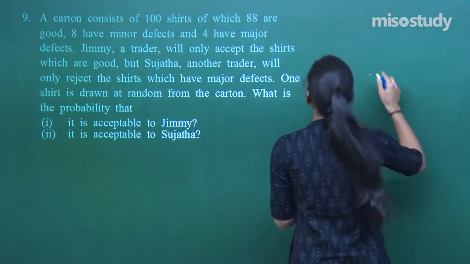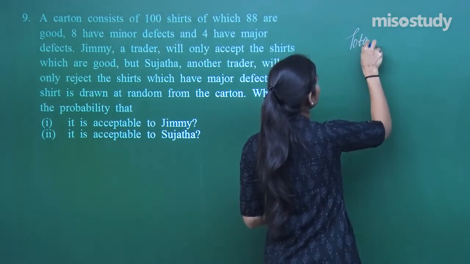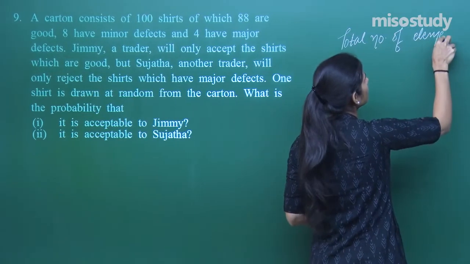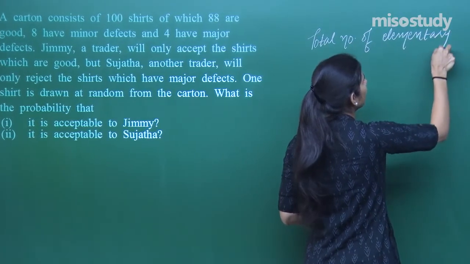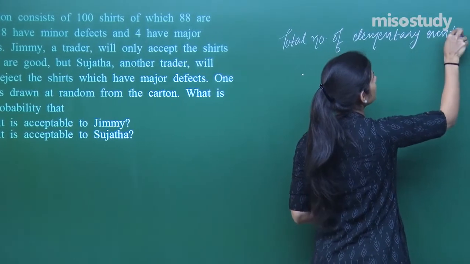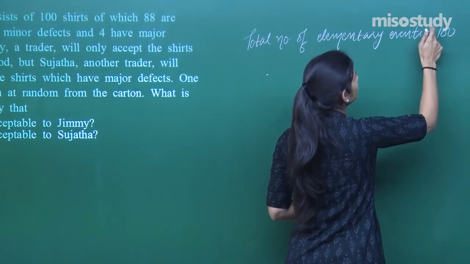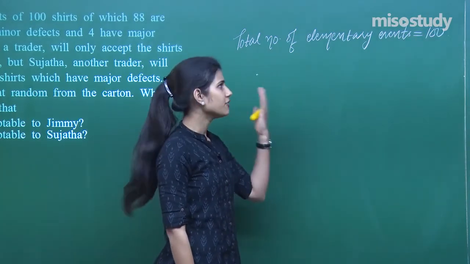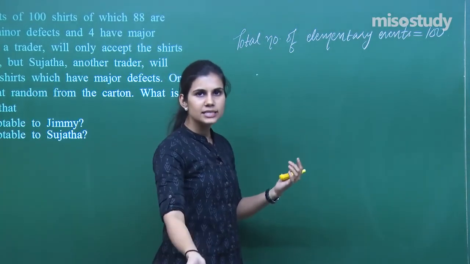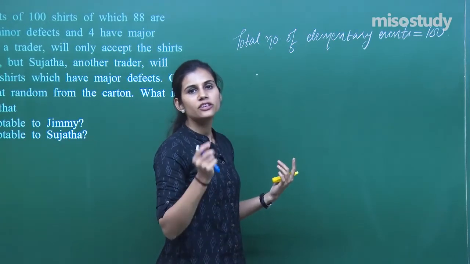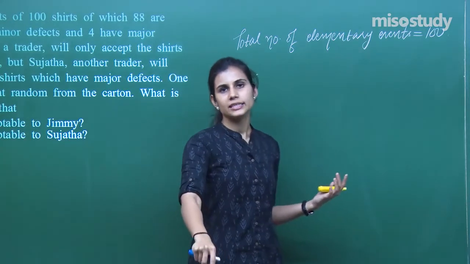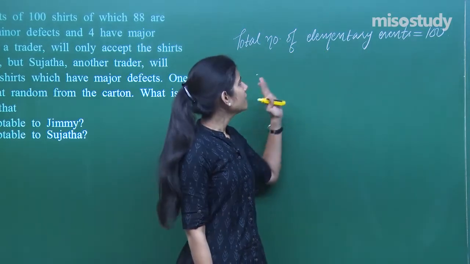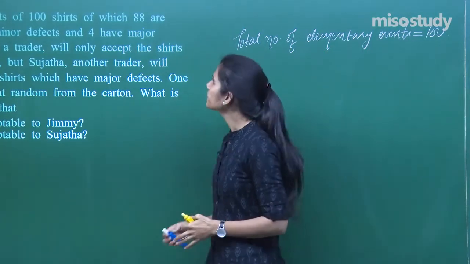So total number of elementary events over here is what? Total number of possible outcomes are what? 100, because 100 shirts are there and any shirt can be withdrawn when you go to the box and withdraw one shirt, right? So there are 100 possibilities for the very shirt that I withdraw. When I put my hand in this box of 100 shirts and withdraw a shirt, any of the 100 shirts can come up. So I have 100 possible outcomes.